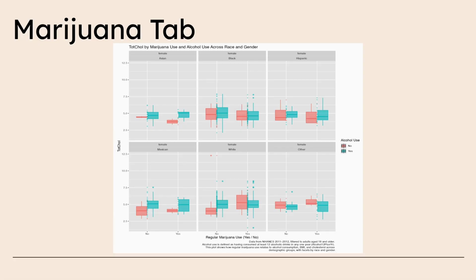For white females, there is a lower cholesterol for those that report no marijuana use and no alcohol use. And then there is a slightly higher cholesterol for those that report regular marijuana use but no alcohol consumption. And then for the female other category, there is a lower cholesterol for those that report alcohol consumption regardless of